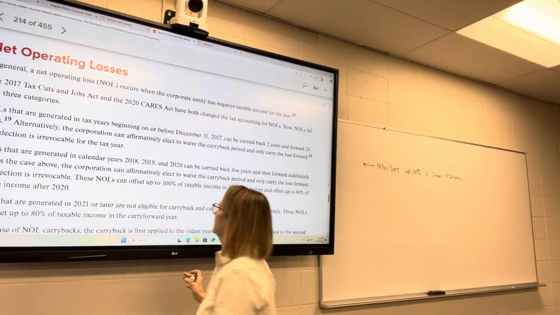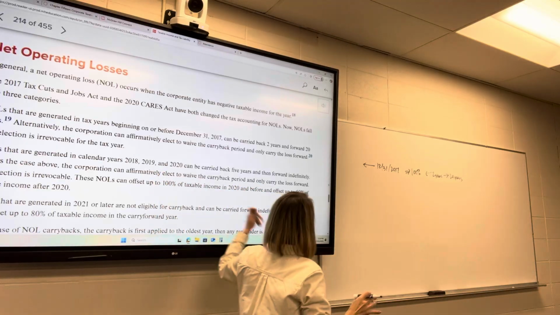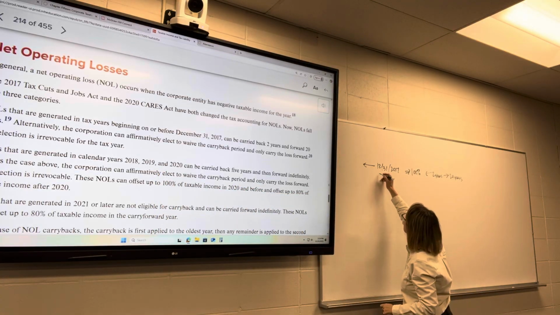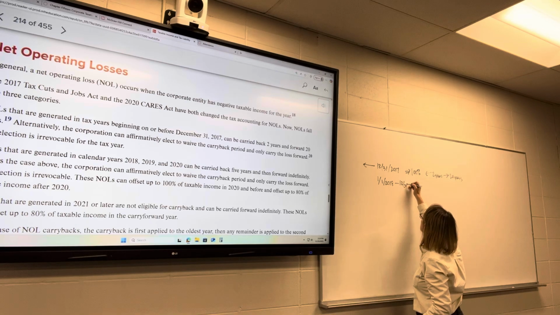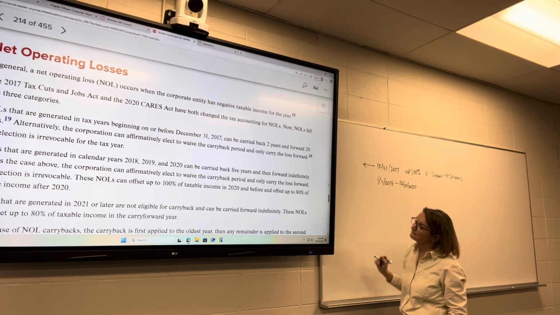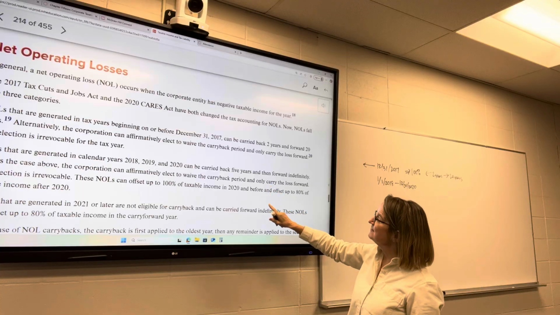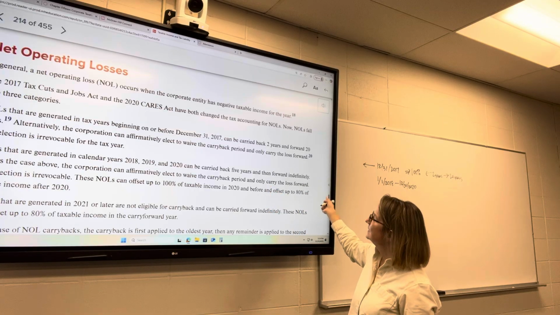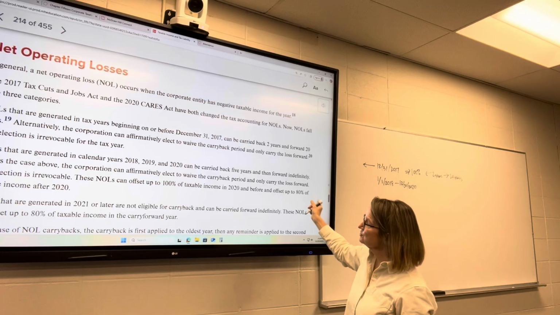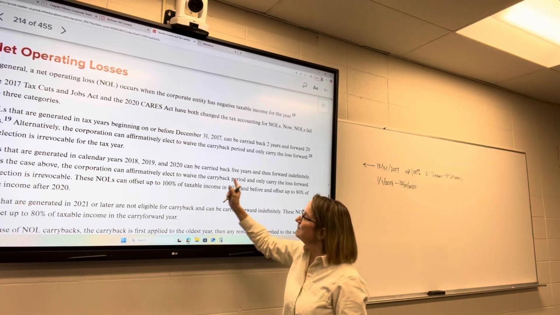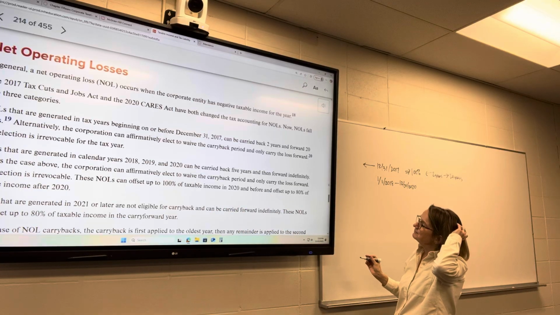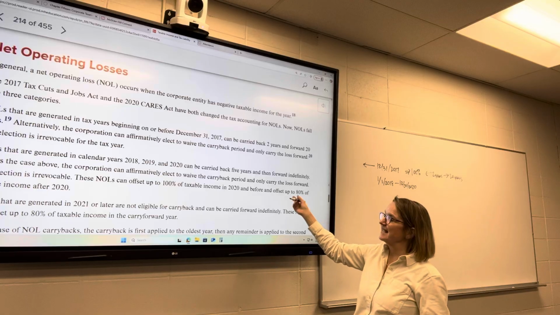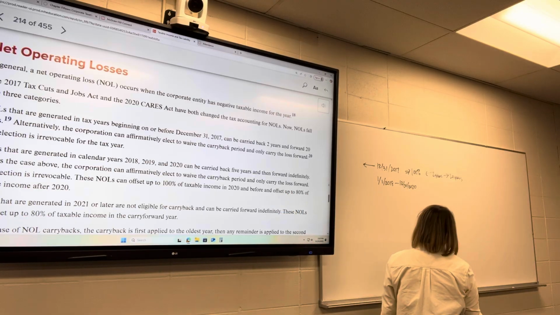NOLs that are generated in 2018, 2019, and 2020, so between 1/1/2018 and 12/31/2020, can be carried back 5 years and then forward indefinitely. They can also waive the carryback period, and they can offset up to 100% of taxable income in 2020 and before, but they can only offset up to 80% of taxable income after 2020.